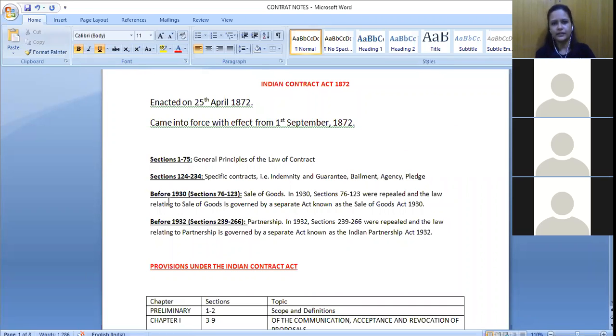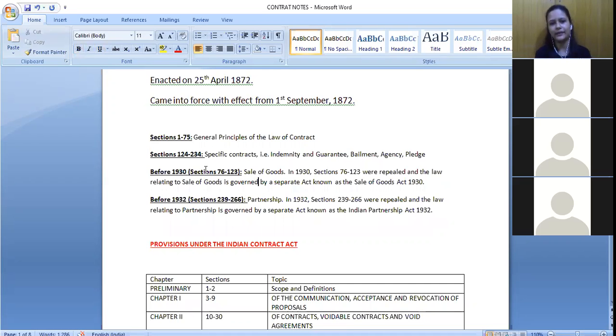So if you see here, what happens is that sections 76 to 123, right? These provisions were a part of the Indian Contract Act until the year 1930, right? Until this year, these sections were dealing with provisions relating to sale of goods. So with regard to sale of goods, these provisions were making specific provisions.